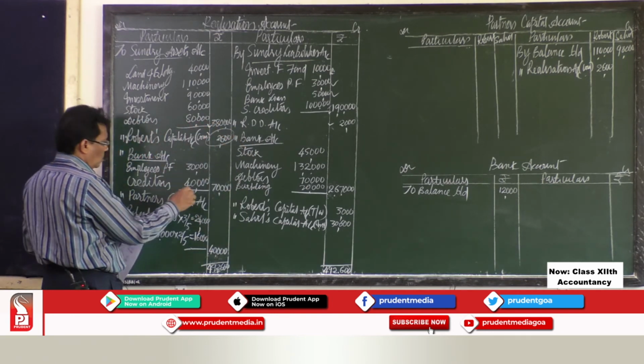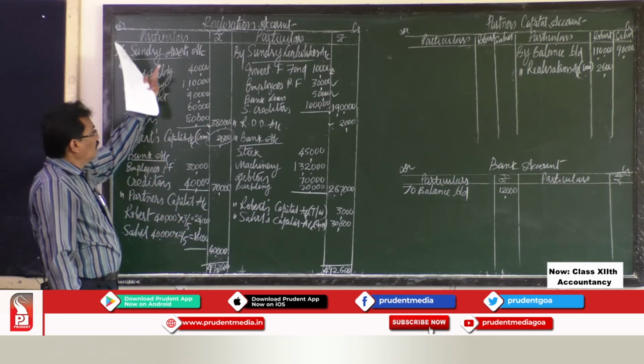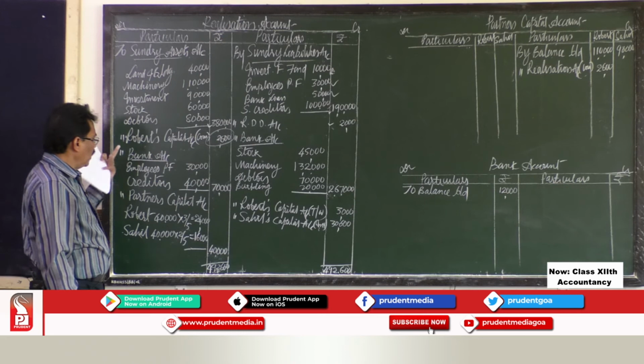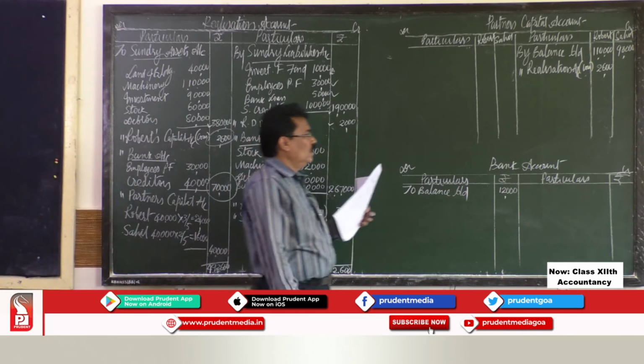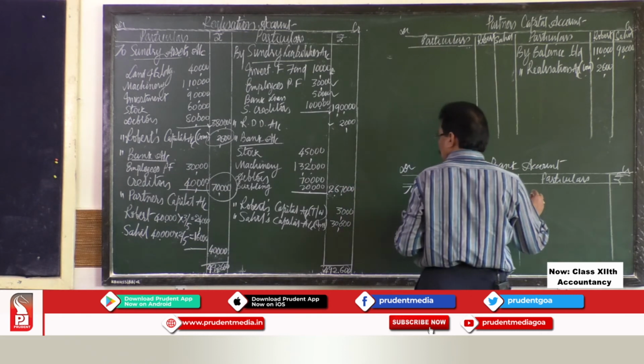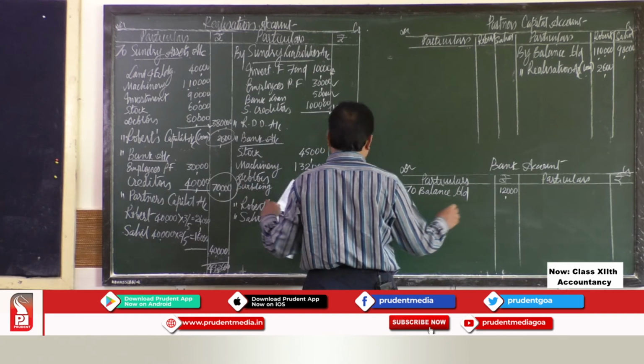Now let us go to this for payment of external liabilities. The entry is realization account debit to bank account. So in bank account, you have to debit, sorry, this liability is paid.